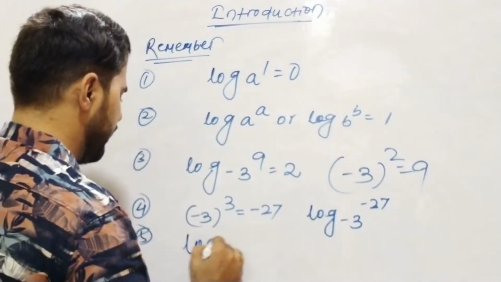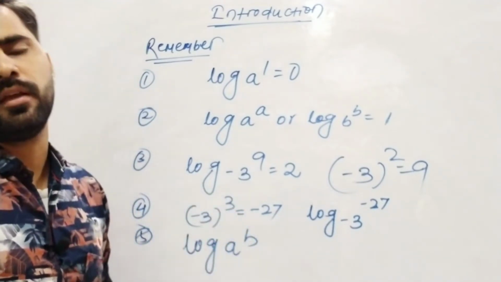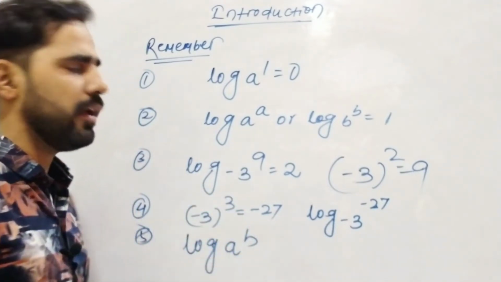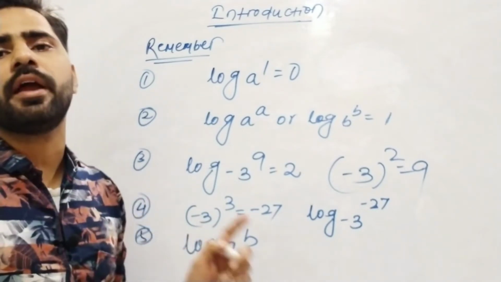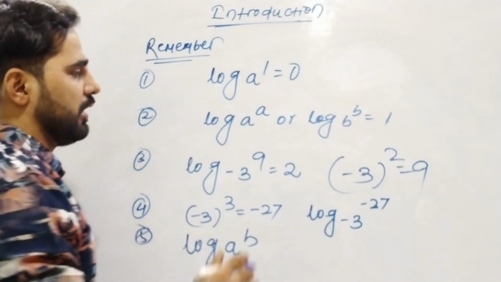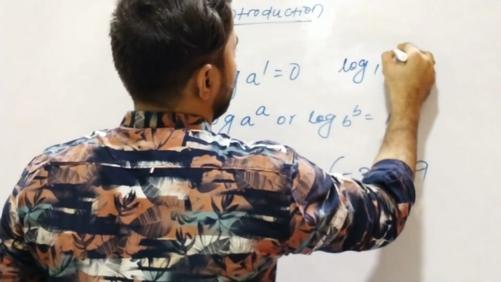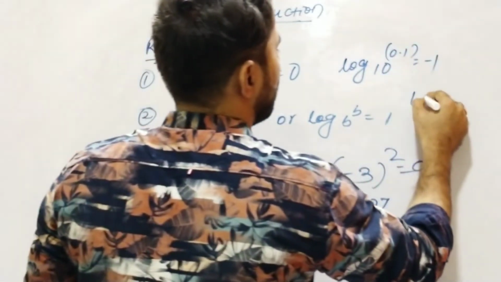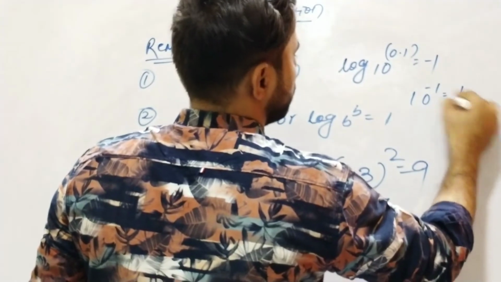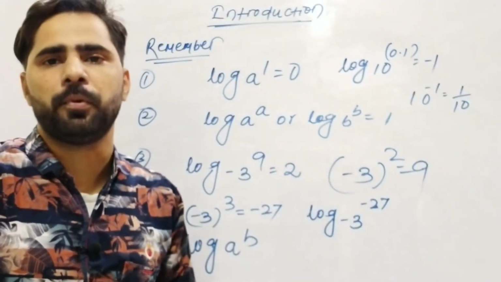Remember the fifth point. In log b to the base a, neither a nor b can be negative. But the value of the expression log b to the base a can be negative. That means log 0.1 to the base 10 is minus 1, since 10 to the power minus 1 is 1 by 10. Remember these 5 points. This is very important.